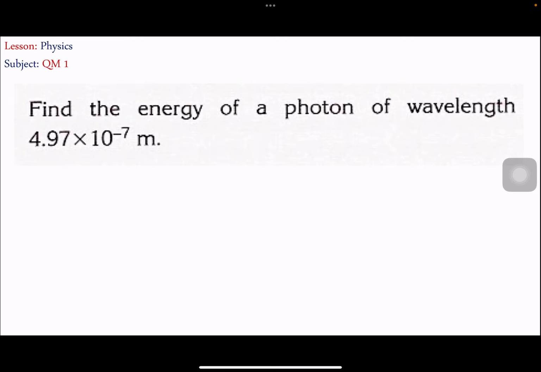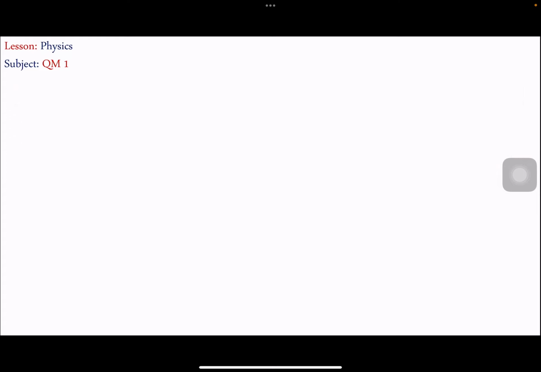Okay, we've solved a similar example. I will give it to you, you'll try to do it on your own. If you see this video, try to find the energy of a photon on your own, because the previous example was the same.